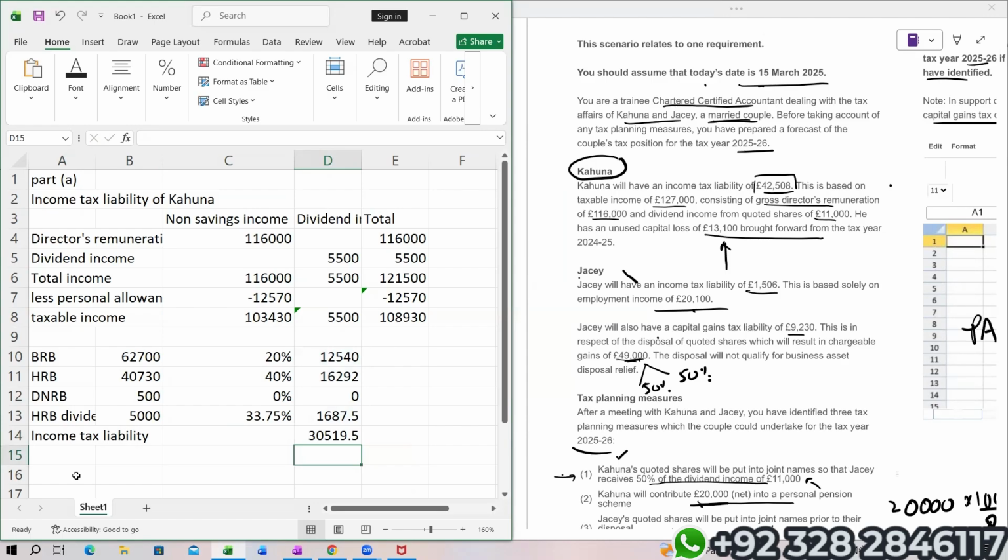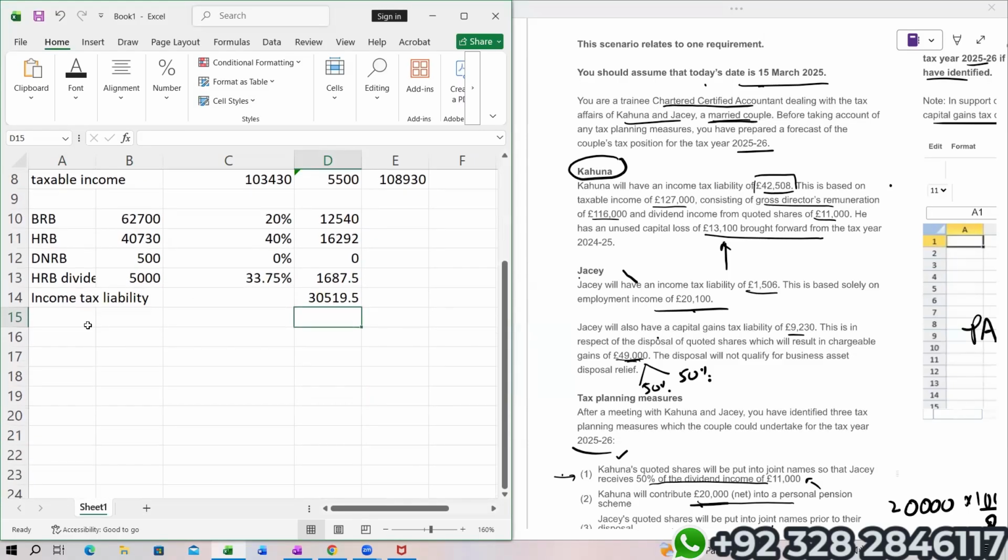Now we should know that Jesse is having a chargeable gain of 49,000. Out of that, 50% now actually belongs to Kahuna due to the tax planning measures. So we have to calculate CGT for Kahuna as well.